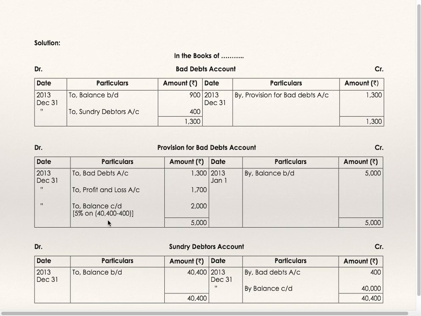So 5% of 40,000 is 2000. This is the closing provision, by balance carried down. Now this is the balancing figure 1700, which will get transferred to profit and loss account. Sundry debtors account: to balance brought down 40,400, by bad debts account 400, by balance carried down 40,000.